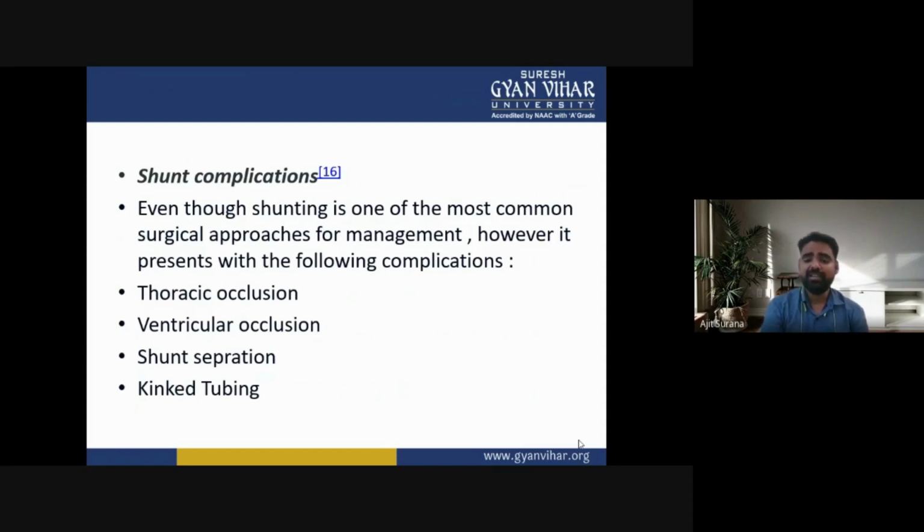So, shunting is one of the most common surgical approaches for the management, but it may present with some complications like thoracic occlusion, ventricular occlusion, shunt separation, and kinking of the tubing.